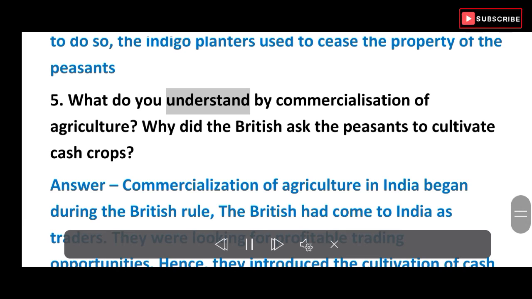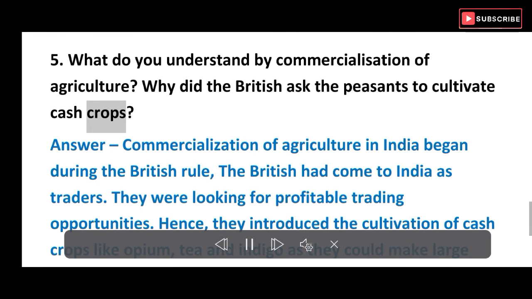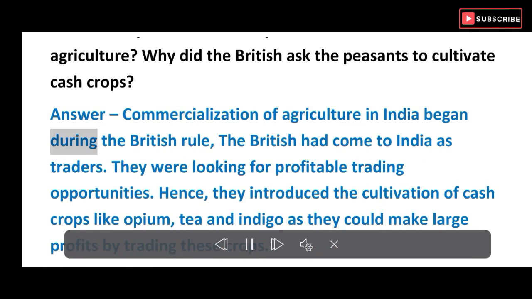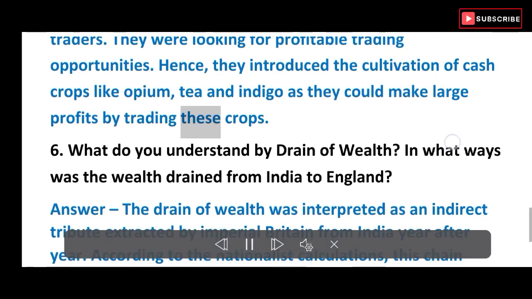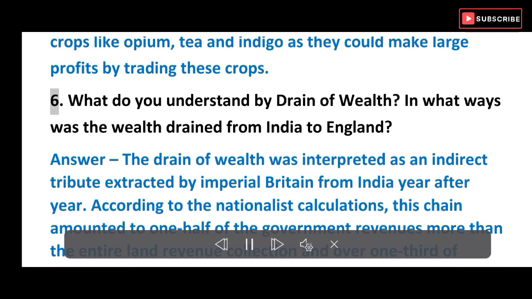5. What do you understand by commercialization of agriculture? Why did the British ask the peasants to cultivate cash crops? Answer. Commercialization of agriculture in India began during the British rule. The British had come to India as traders. They were looking for profitable trading opportunities. Hence, they introduced the cultivation of cash crops like opium, tea and indigo, as they could make large profits by trading these crops.